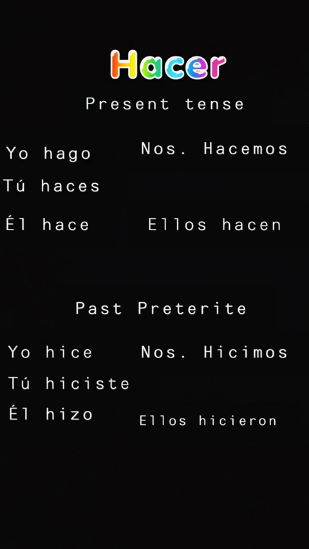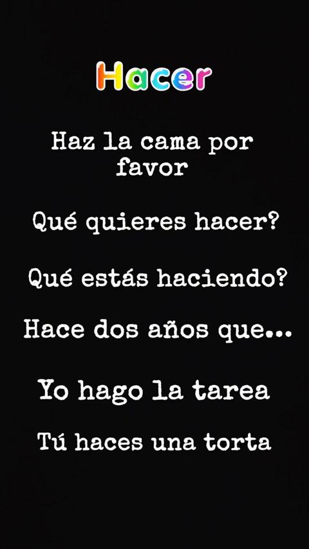Now for the preterite, you have yo hice, tú hiciste, él hizo, nosotros hicimos, and ellos hicieron. Here are some sample sentences with the verb hacer. So the first one, haz la cama, por favor. Make the bed, please.